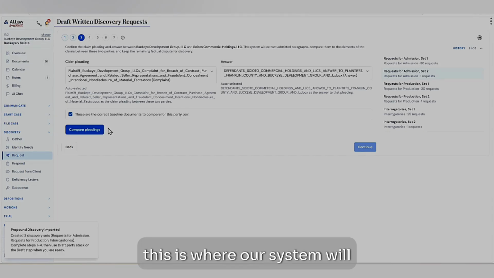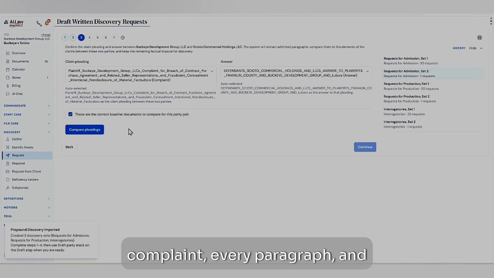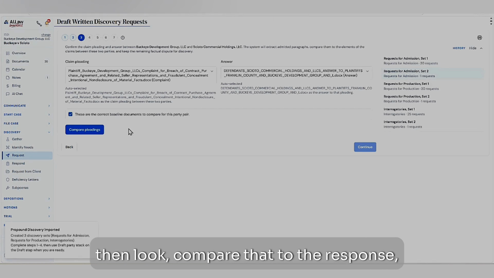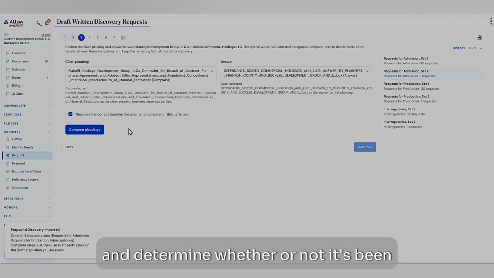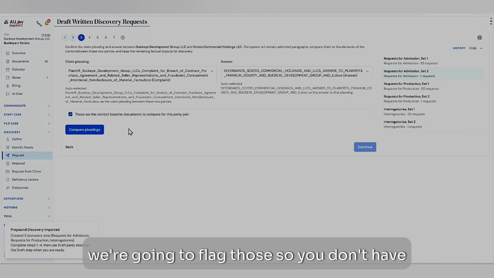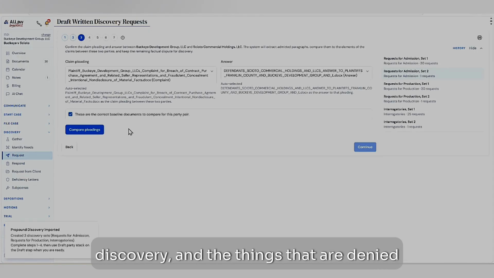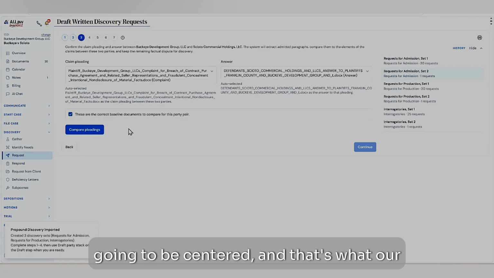So this is where our system will look at every single allegation in the complaint, every paragraph, and then compare that to the response, the answer, and determine whether or not it's been admitted or denied. For those things that are admitted, we're going to flag those so you don't have to actually ask for those as part of discovery, and the things that are denied are obviously where all your dispute is going to be centered, and that's what our requests are going to be on.